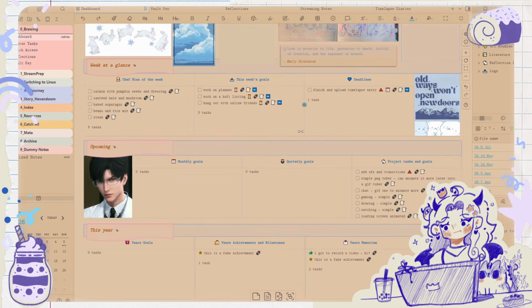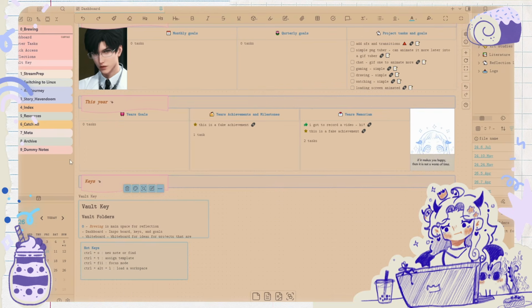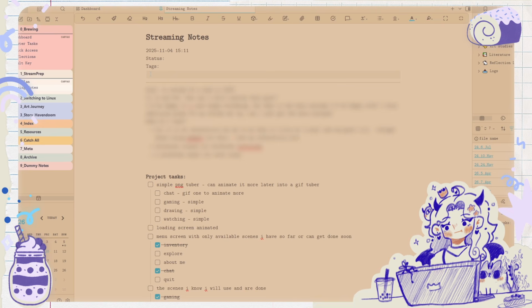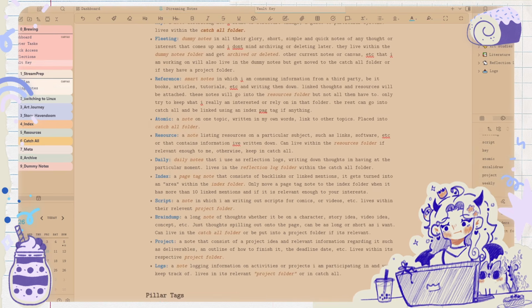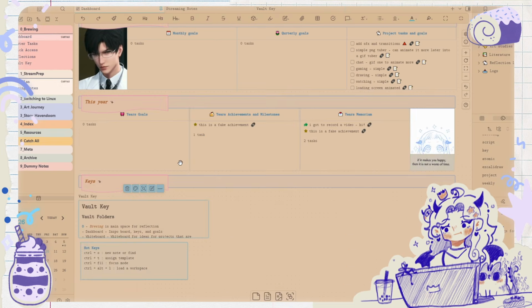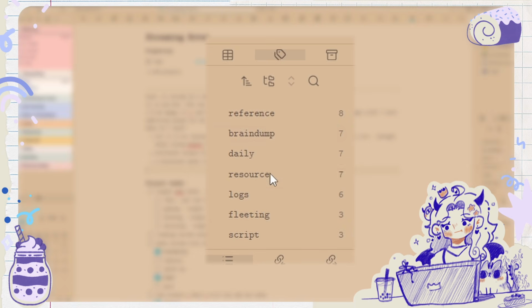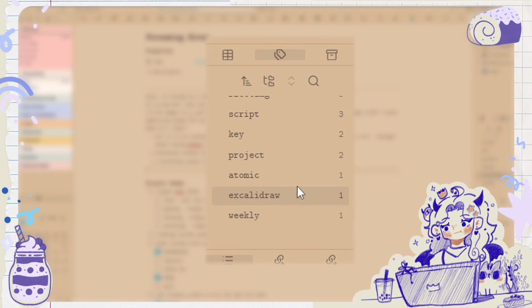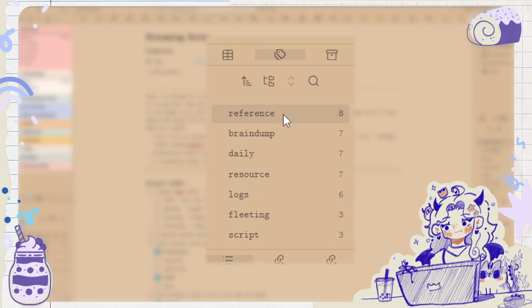Oh, what I could do is create a new base. Let's get another database. So I would need to go into my streaming notes and add properties here. Let's add tag, vault tags, daily index script, bring up project. Yes. I just want to make sure that I'm actually using them, because I think I still have some tags here that I want to delete. Maybe. I'm probably going to remove one of them for a while because I don't use it. So I'm thinking I'm going to get rid of it from this vault.